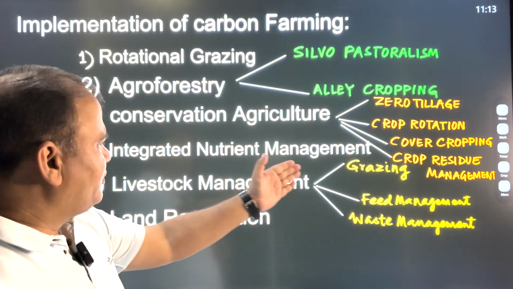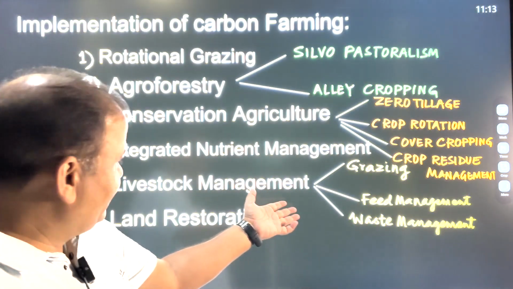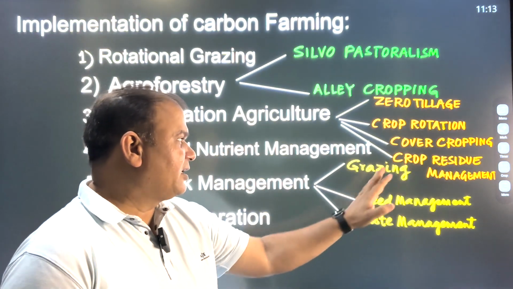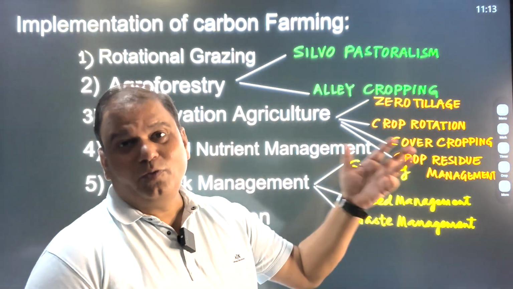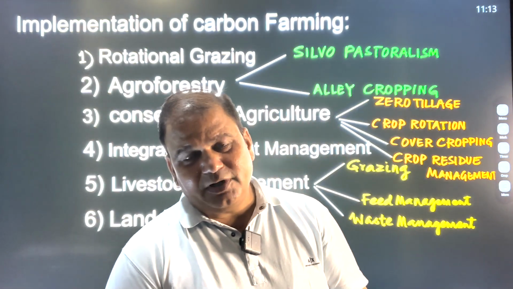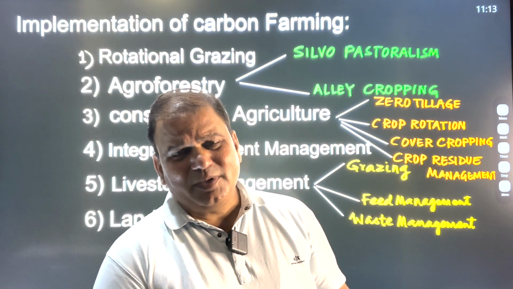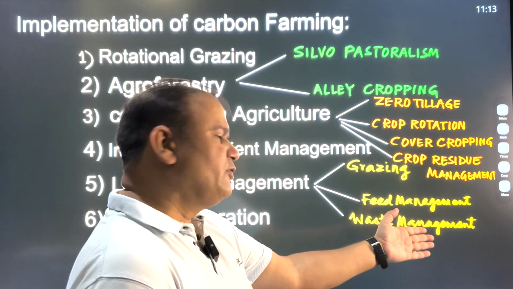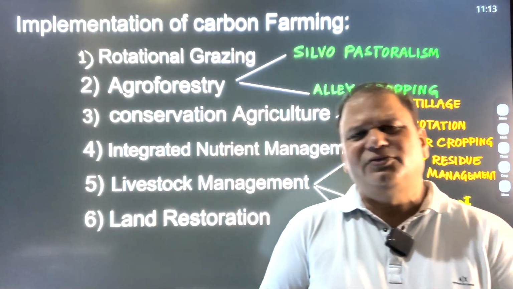Then integrated nutrient management can be conducted. Livestock contributes a lot to greenhouse gases, as we have just discussed. So grazing would be curtailed. It won't be stopped entirely, but it would be curtailed as such. Feed management of the ruminants would be done. For example, the National Dairy Development Board of India has developed probiotic feed for these animals so that they emit less gas and yield more and more milk. Then waste management also would be conducted. Then land restoration should be done by planting trees on a large scale.